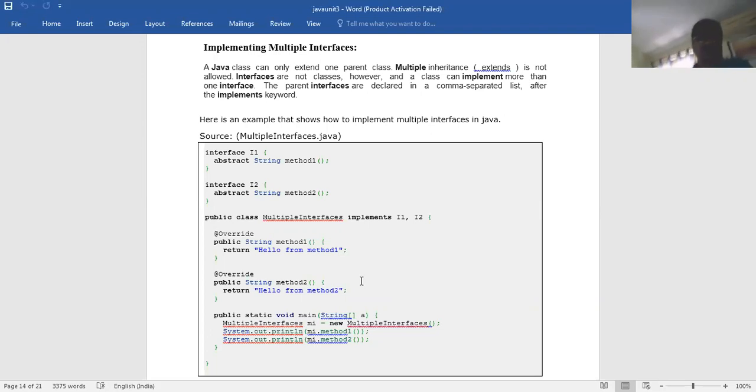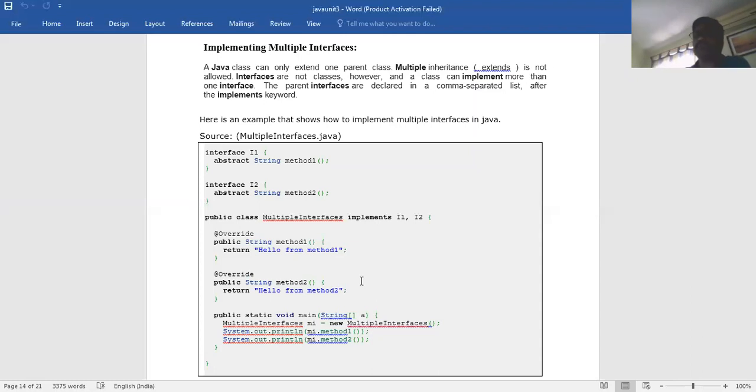Okay, so now do you have any doubt about implementing multiple interfaces? We have written a simple interface. Another one is reference variables. Another is writing more than one implements, how you will implement. Multiple inheritance you have learned in C++. Here it is the same way, only multiple inheritance is not supported here, so we have to go for interfaces. So we have to write the interface structure. When you are writing the abstract methods, you write public, or otherwise abstract string method 1. That is the way of writing the methods in interfaces.